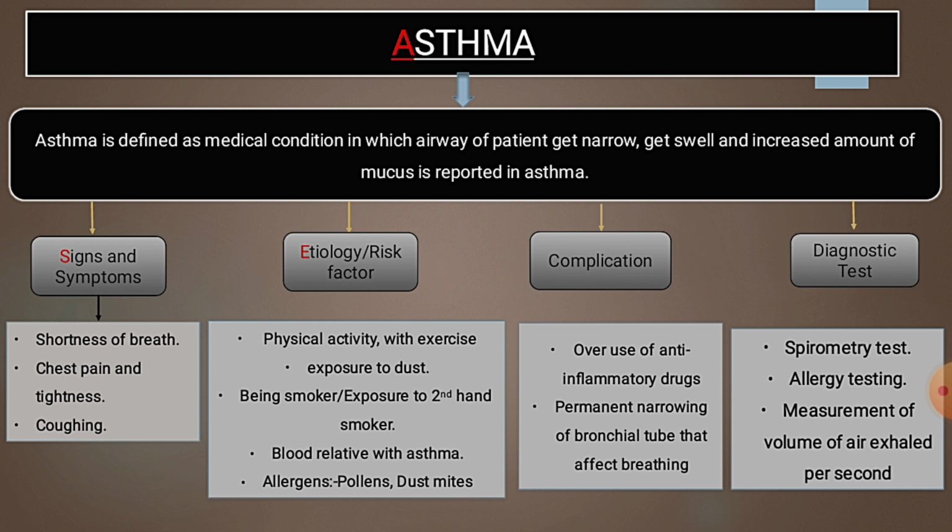First, signs and symptoms of asthma: shortness of breath, chest pain, tiredness, and coughing. Next, etiology. Etiology means cause. What can cause asthma? First, physical activity with exercise, exposure to dust. Third, being a smoker or exposed to second-hand smoke. Fourth, a blood relative with asthma. Fifth, allergens such as pollen, dust mites. Next, complication that causes inflammation: overuse of anti-inflammatory drugs, and permanent narrowing of the bronchial tube that affects breathing.